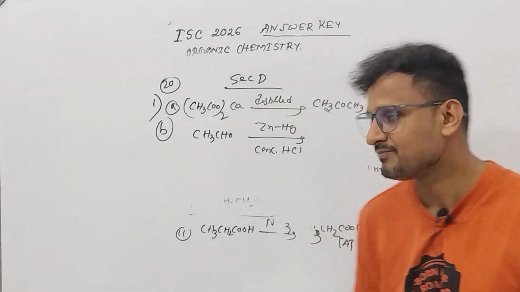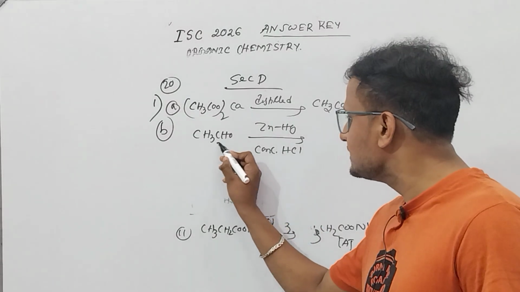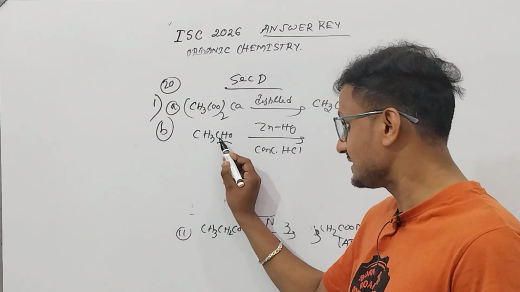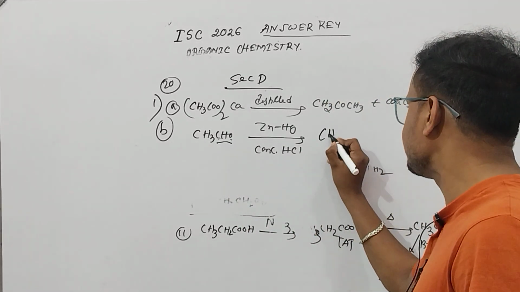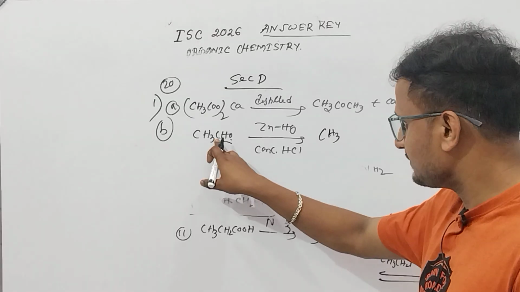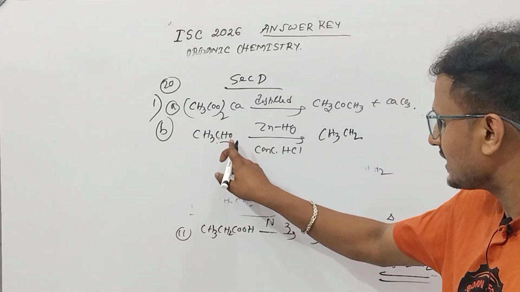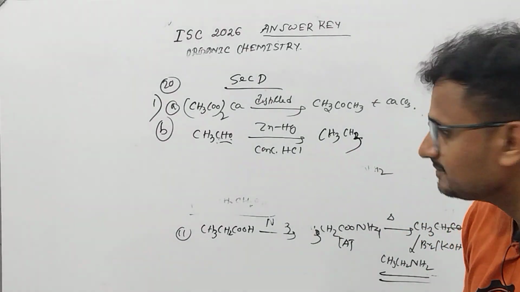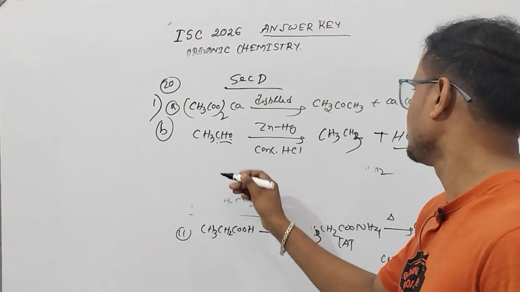We have learned that the work of the Clemmensen reduction is to convert the C=O group which is present here into CH2. So this CH3 will be there, instead of this CO we'll write CH2 and one hydrogen is again there, so it will be CH3. So ethane will form and corresponding HCl will form.